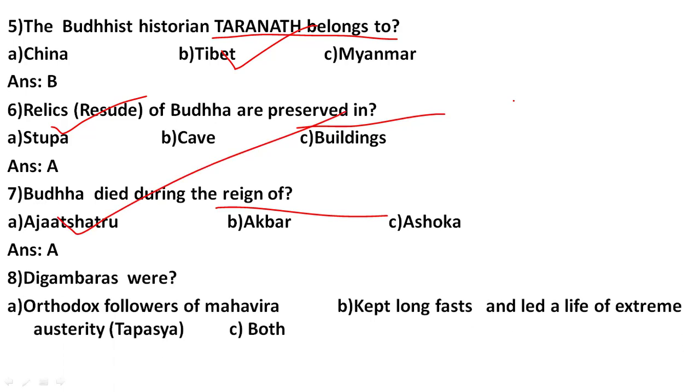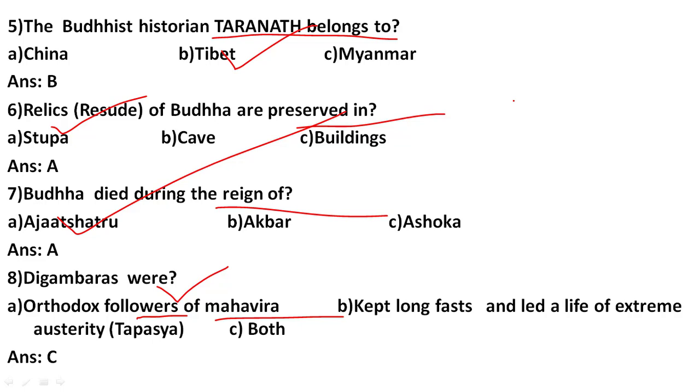Digambaras were. So Digambaras were. So in Jainism, the people were divided into two types, Digambaras and Shwetambaras. Okay, so Digambaras were orthodox followers of Mahavira. Okay, so they just follow whatever is being said by Mahavira.